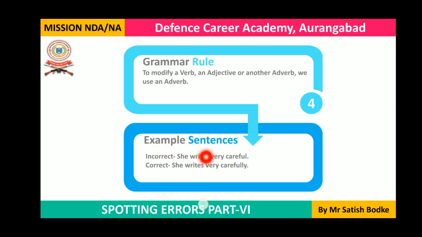Okay. So to modify a verb, we need an adverb here, carefully, and to modify this adverb, we need an adverb. Already there is another adverb, very, which is modifying the adverb carefully. So carefully is an adverb which is being modified by the adverb very, and the adverb carefully is modifying the verb writes. How does she write?